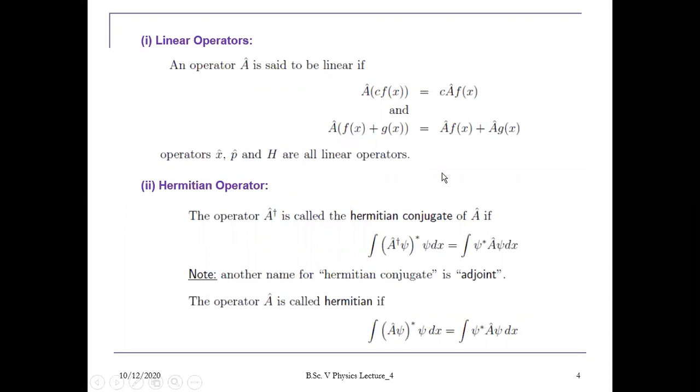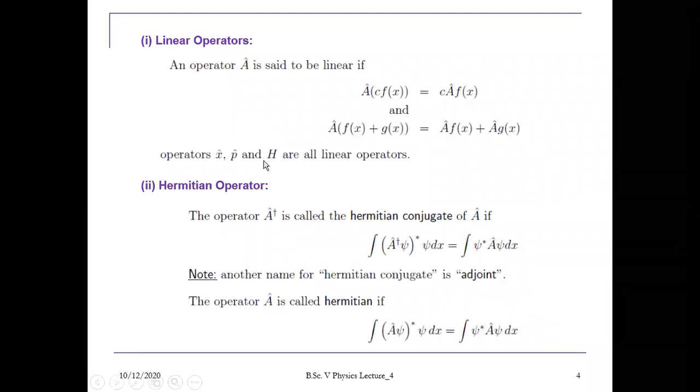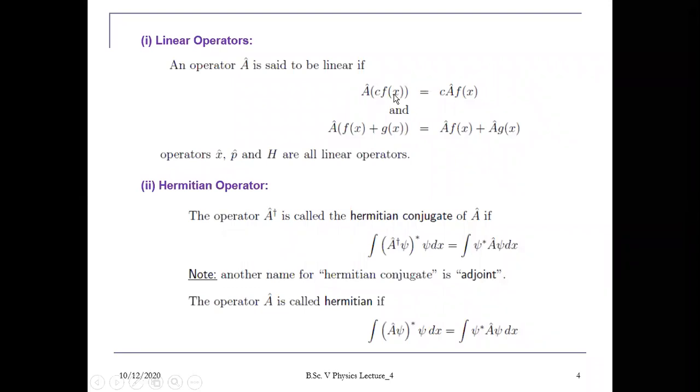There are two types of operator basically, linear operators and Hermitian operators. Linear operators means those operators which are basically time independent, like position or momentum or Hamiltonian. These are the linear operators. So linear operators follow simple algebraic properties, like when we operate a linear operator on a wave function, and there is a constant of proportionality c here, there will be no effect on this constant of proportionality.